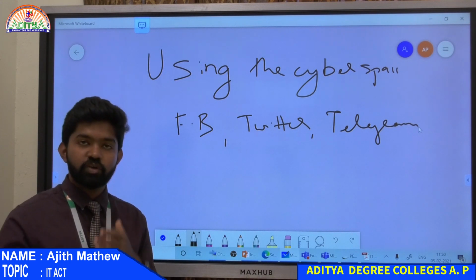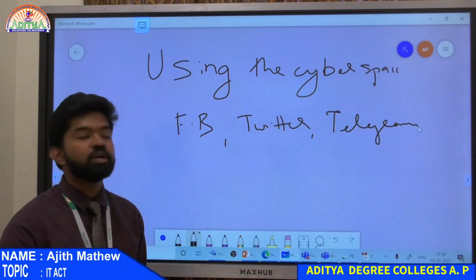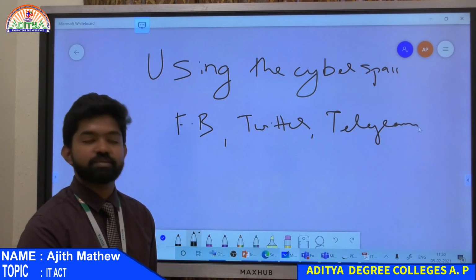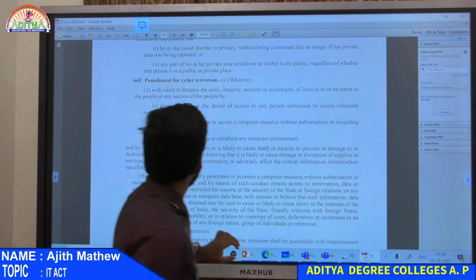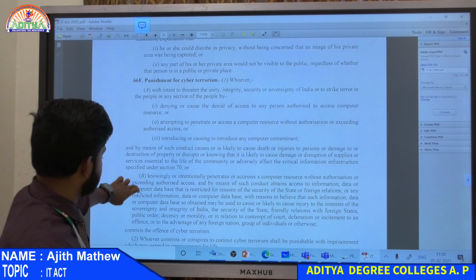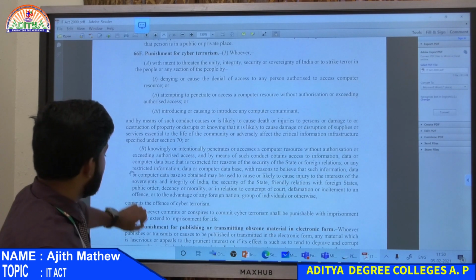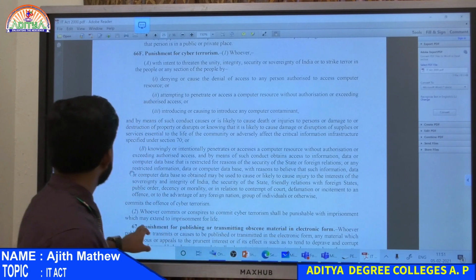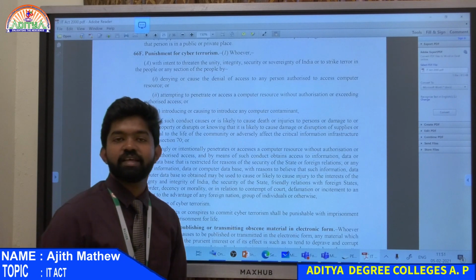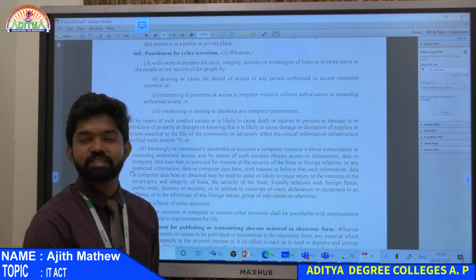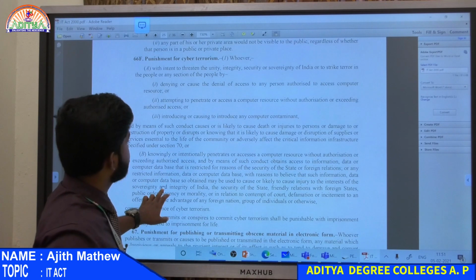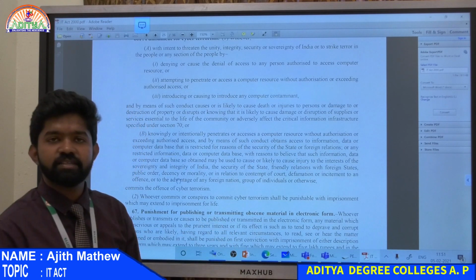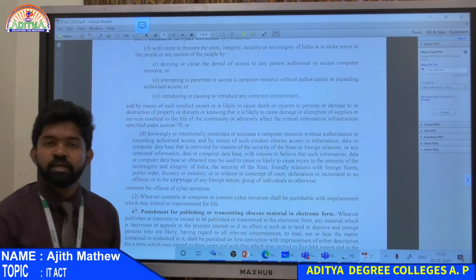So if you want to know about terrorism, you can search in IPC for the definitions. So they are using all these things. That is the act of terrorism. In those conditions, what will be the punishment? There is punishment here with imprisonment which may extend to imprisonment for life. You can even get life imprisonment if you are doing things like that. You know about terrorism, so I won't need to explain every sentence, right? So you understood the laws.